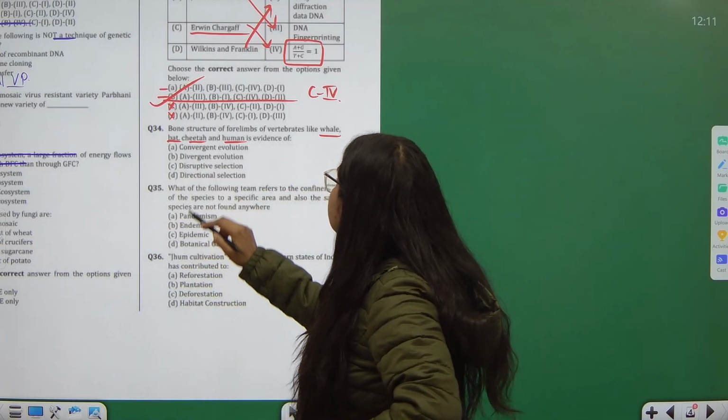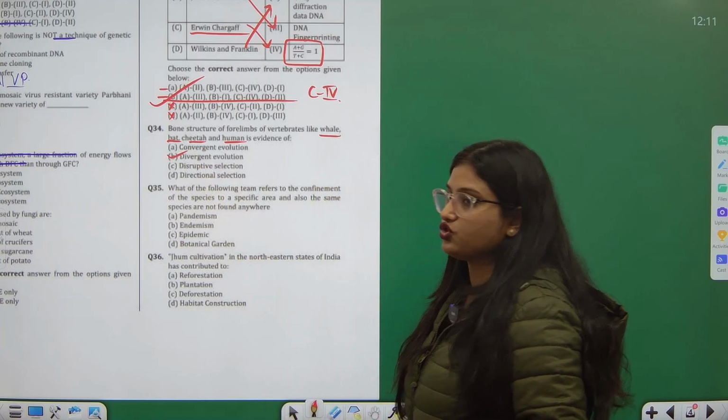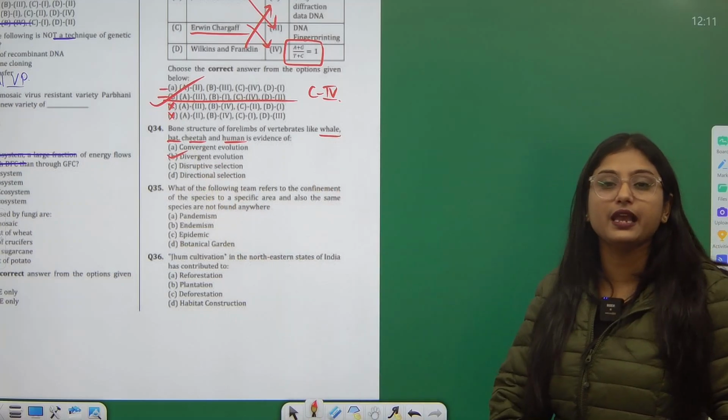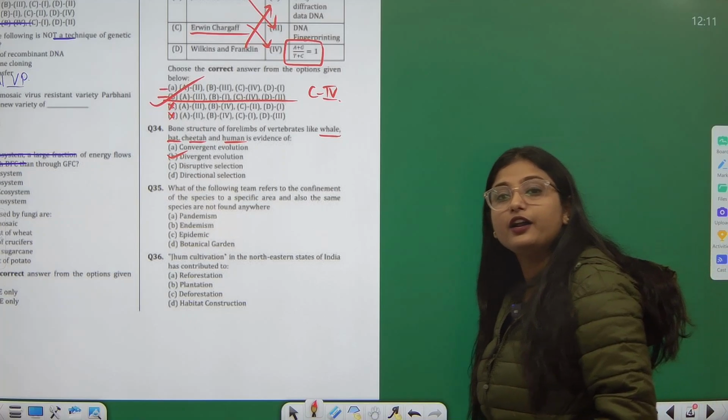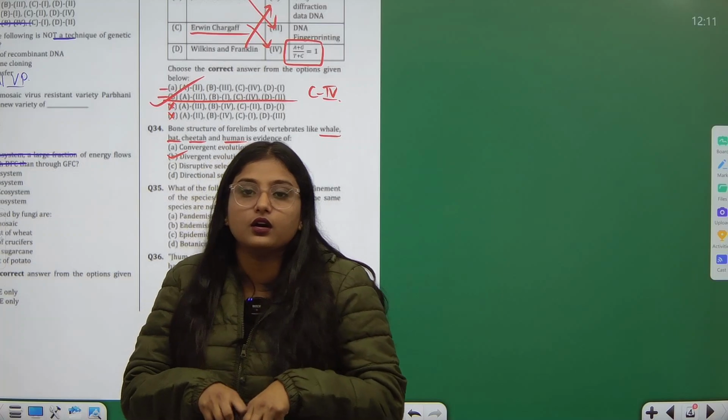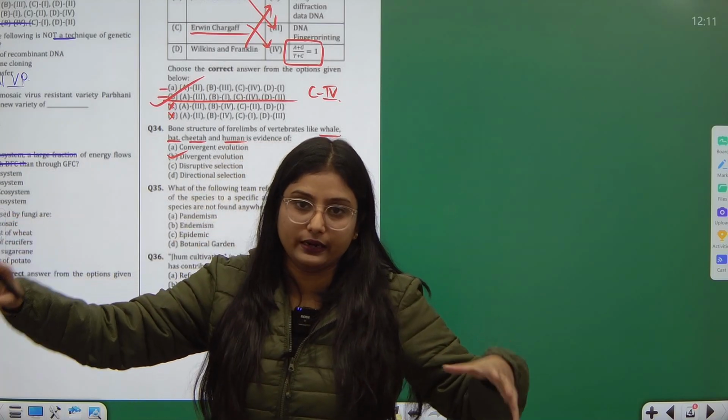So such a case is studied under divergent evolution, where you have the same structure but the functions are different, and many have originated from a common ancestor.